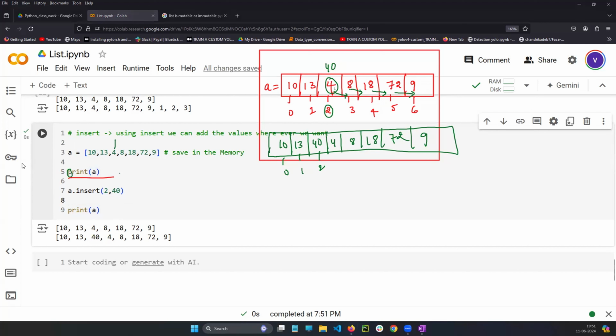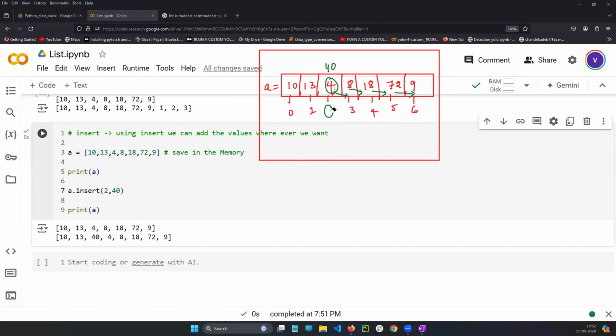Guys, please tell me, understood or not, all of you? Yes, sir. Understood. So now tell me, is addition possible or not? Using the list built-in functions, yes, we can increase the memory size.